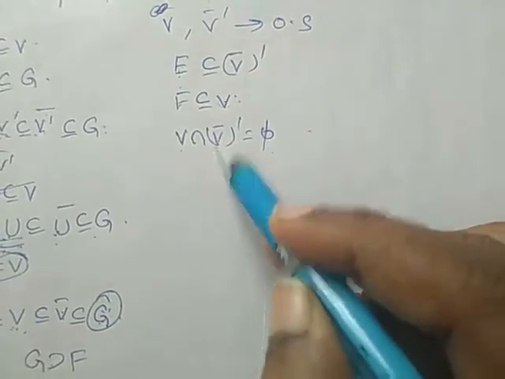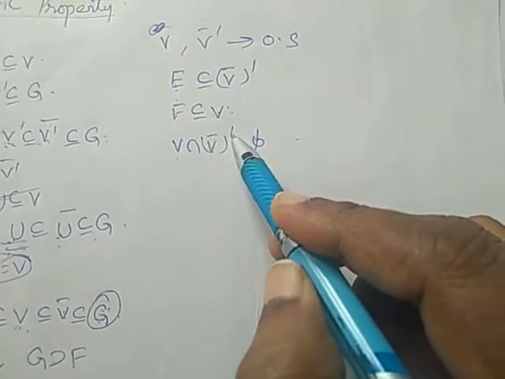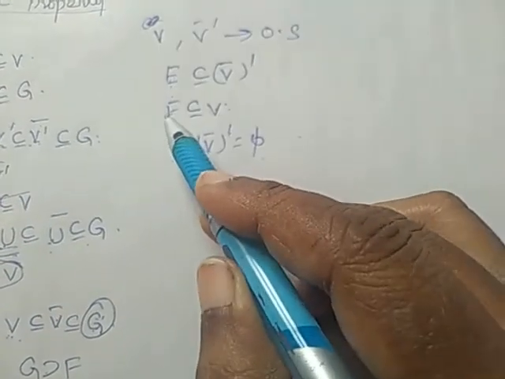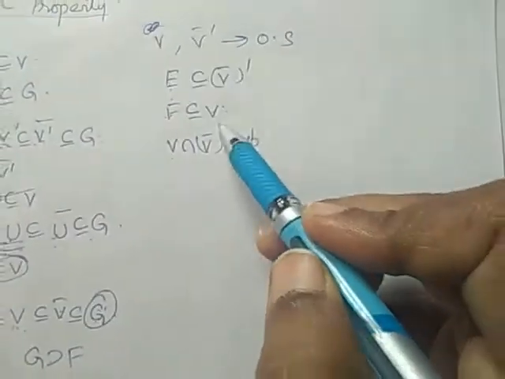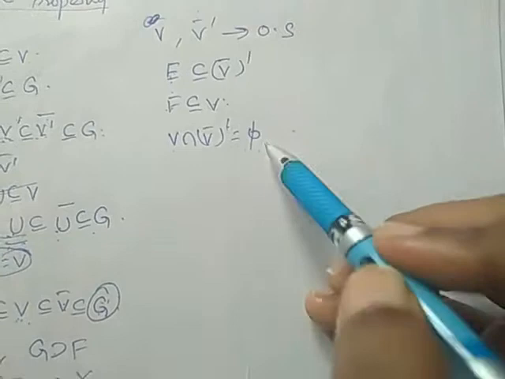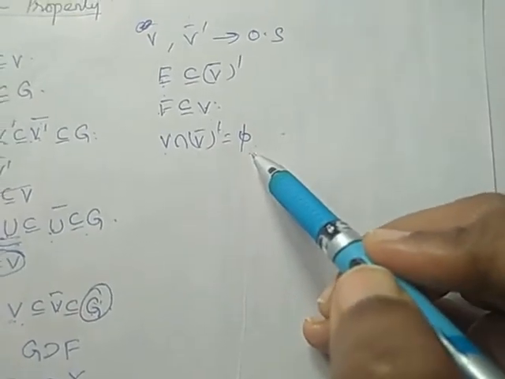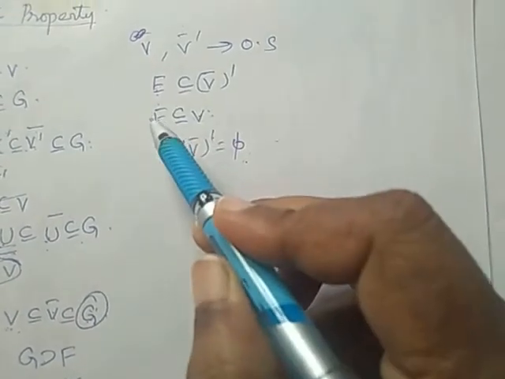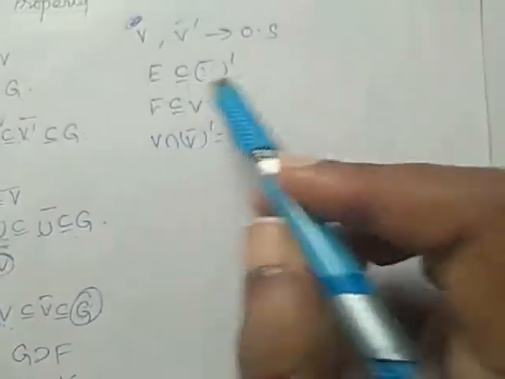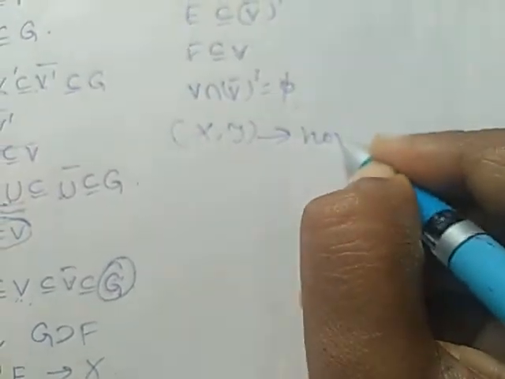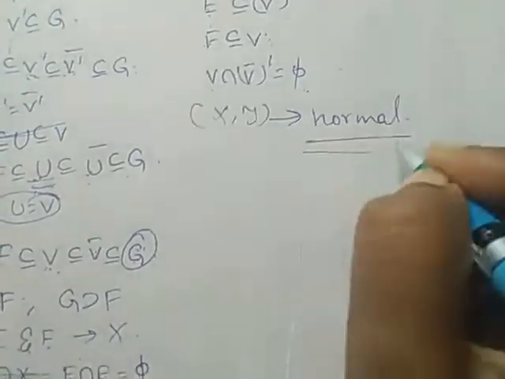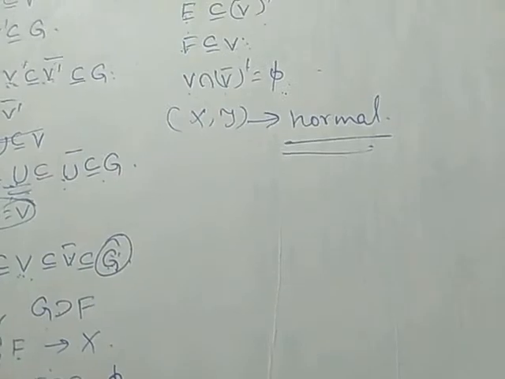V is open. V bar dash is open. Therefore, for closed sets F and E, there exist open sets V and V bar dash whose intersection is null, such that F is a subset of V, E is a subset of V bar dash. Therefore, (X, tau) is normal. So, the converse part we have proved here.